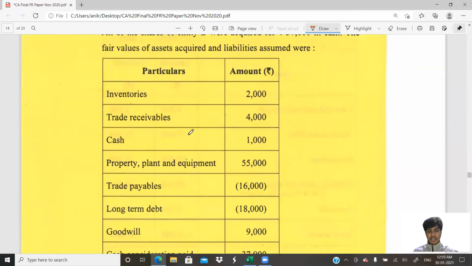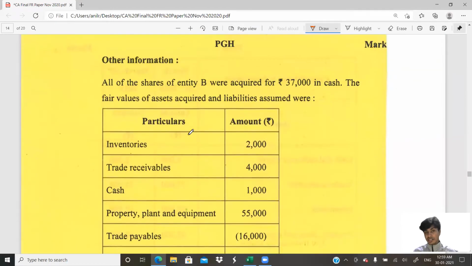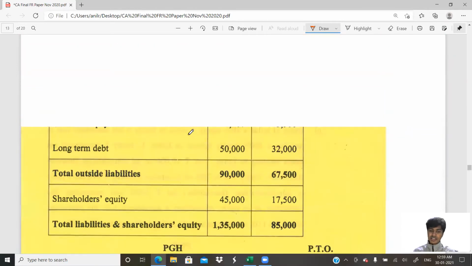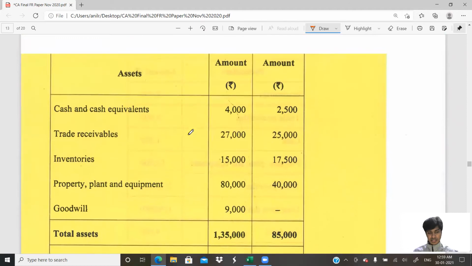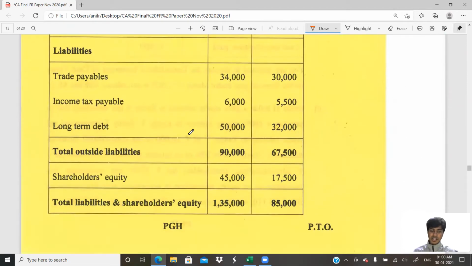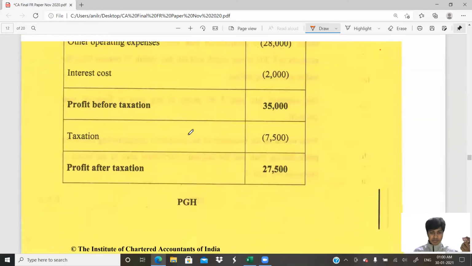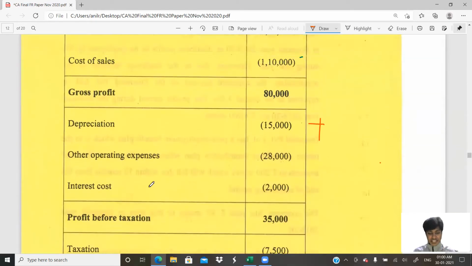We have only information regarding a few of the assets acquired in the process of this one. I'll tell you how to treat those. The other thing that I should keep in mind is my balance sheet. In the balance sheet, there is no interest unpaid, outstanding interest, or prepaid interest, nothing of that sort. So what's happening with respect to interest? Interest is a finance expense. It is basically finance in this case.